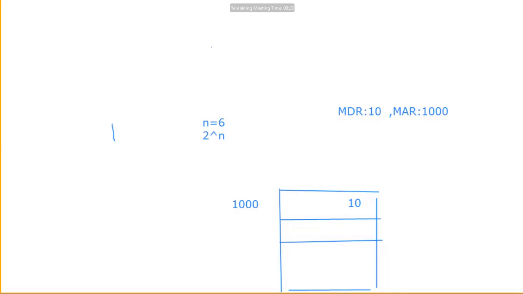Up to this, you understood or not? Any doubt? The big endian, little endian, memory location and address. Everybody understood? Yes, ma'am. Any doubt? No, ma'am.